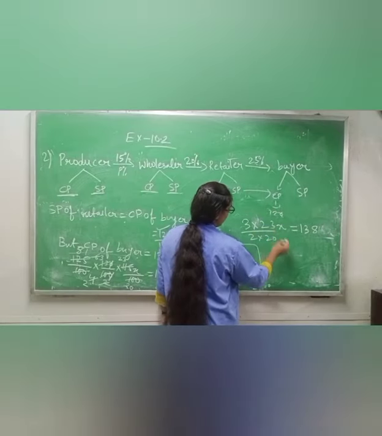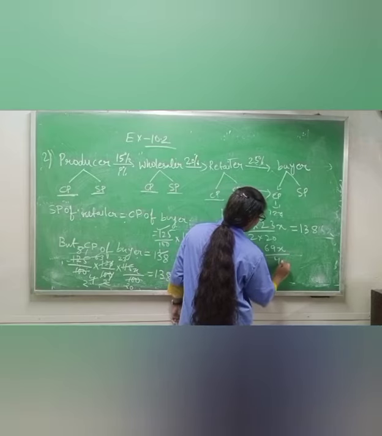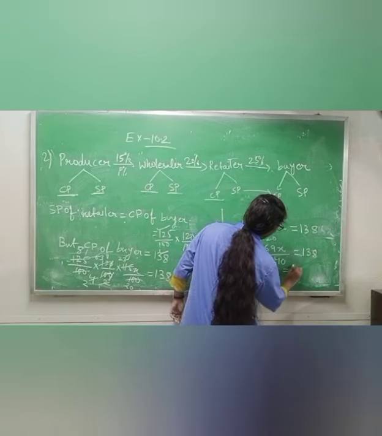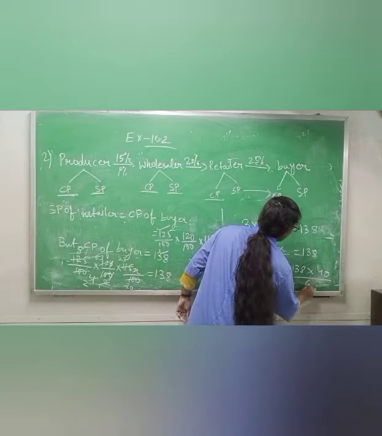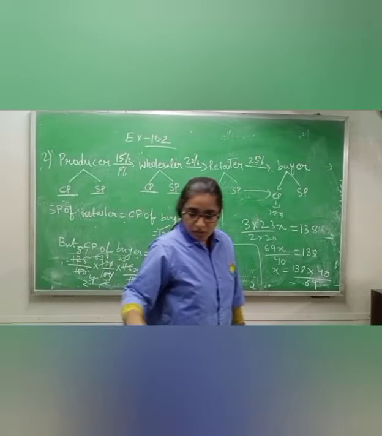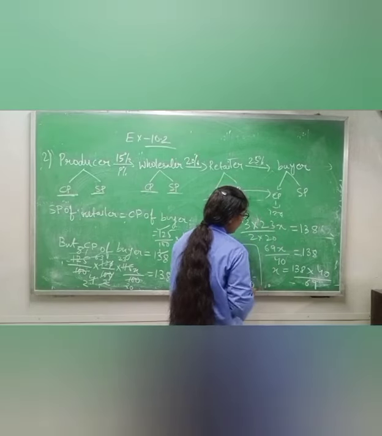Now, if you want to multiply, you can multiply, you will get 69x by 40 equals 138. So x equals 138, 40 will go up, by 69. Now cancel this one, and when you cancel, you will get your answer.